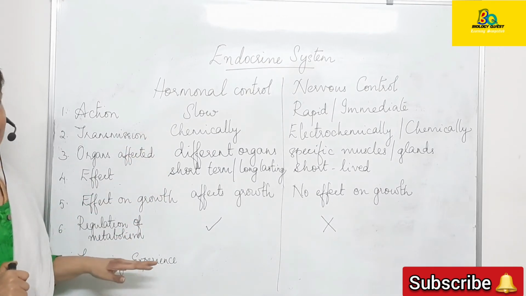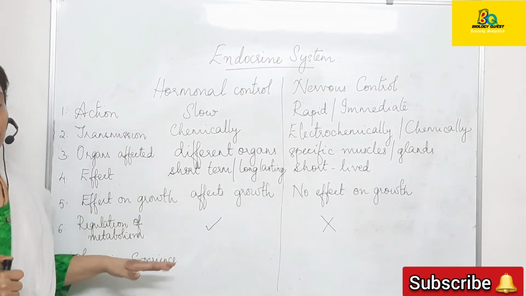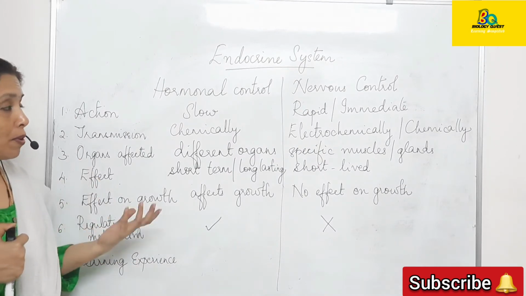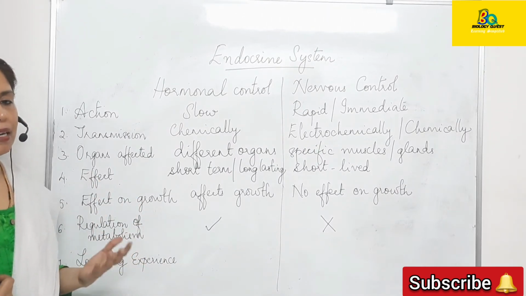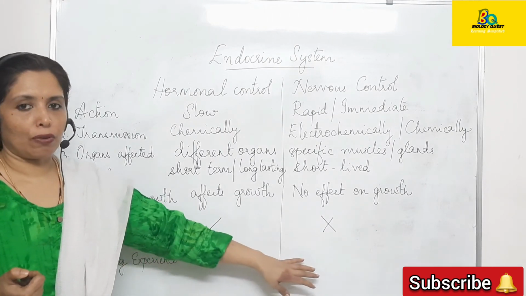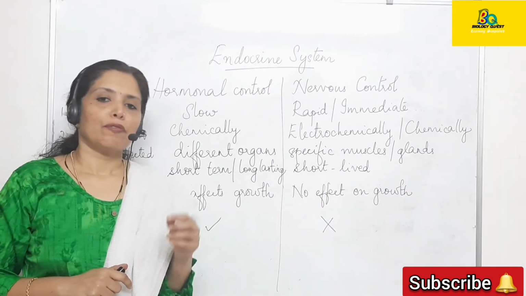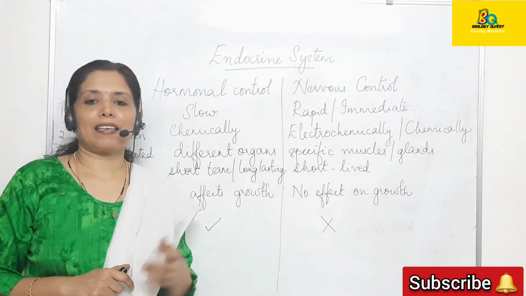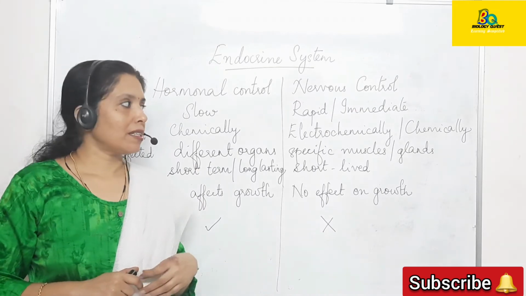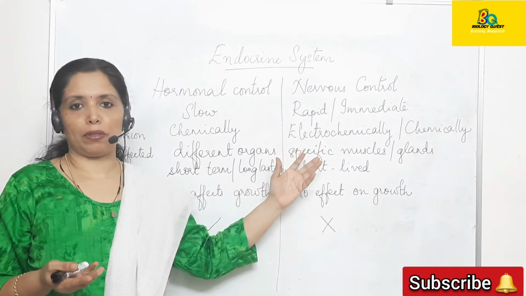Last point, the effect of learning experience. In hormonal control, learning experience doesn't have any influence. Hormonal control cannot be modified by previous learning experiences, whereas nervous control can be modified by previous experiences. For example, salivation on seeing a food which we have already tasted before. That is a nervous control which brings about salivation in the mouth, isn't it?